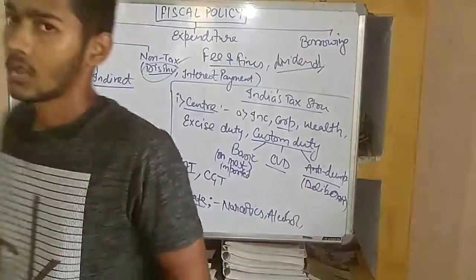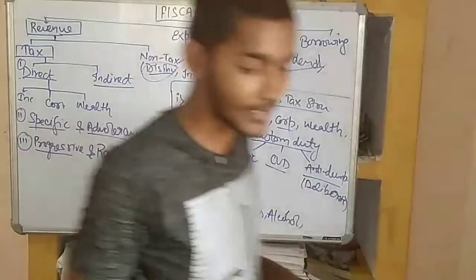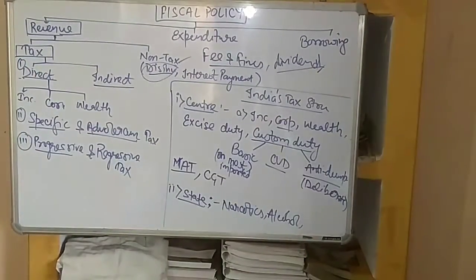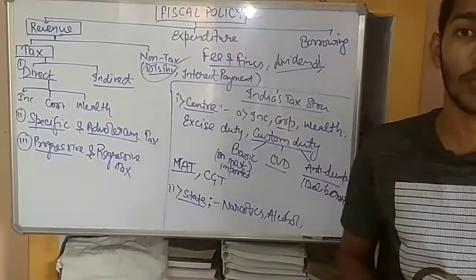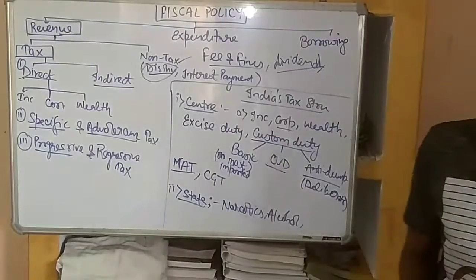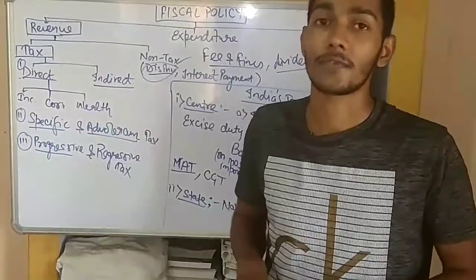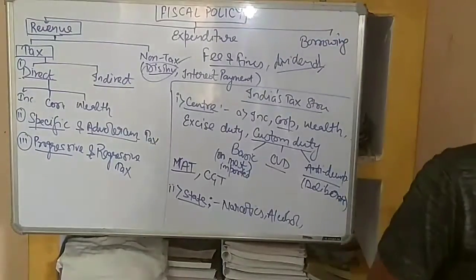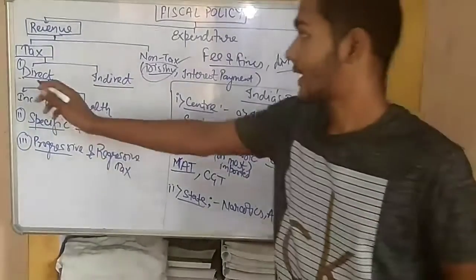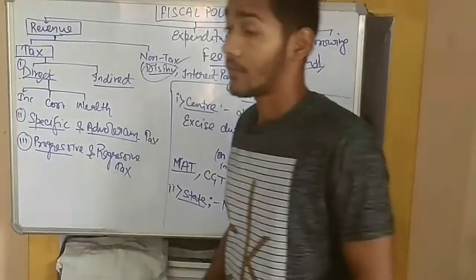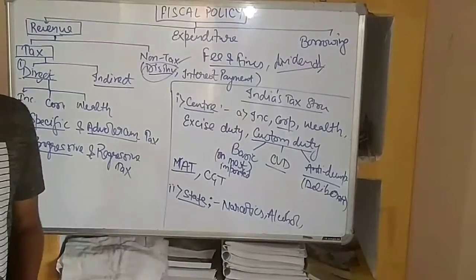Now tax revenue. We know there are two types of tax: direct tax and indirect tax. What is direct tax? Direct tax is a tax which has to be paid by the person on whom the tax has been imposed. For example, if a tax has been imposed on me, I cannot shift its burden to another person. That is known as direct tax, for example the income tax. If my salary or income is higher, then the government will charge a tax on me.